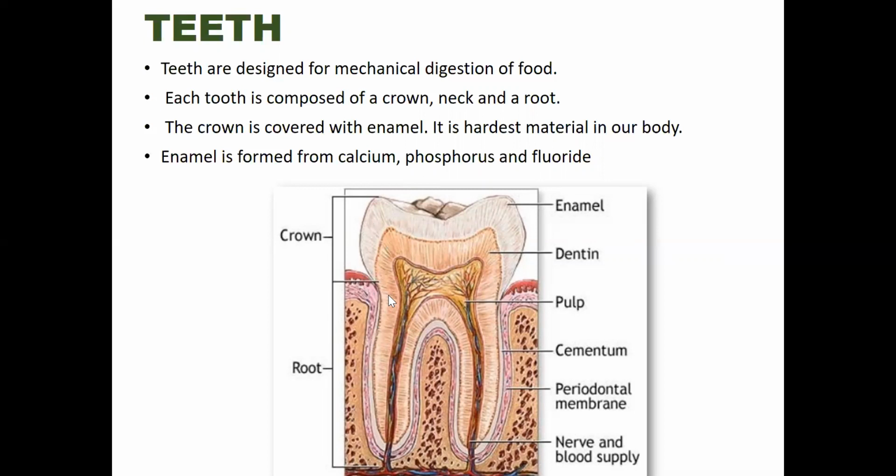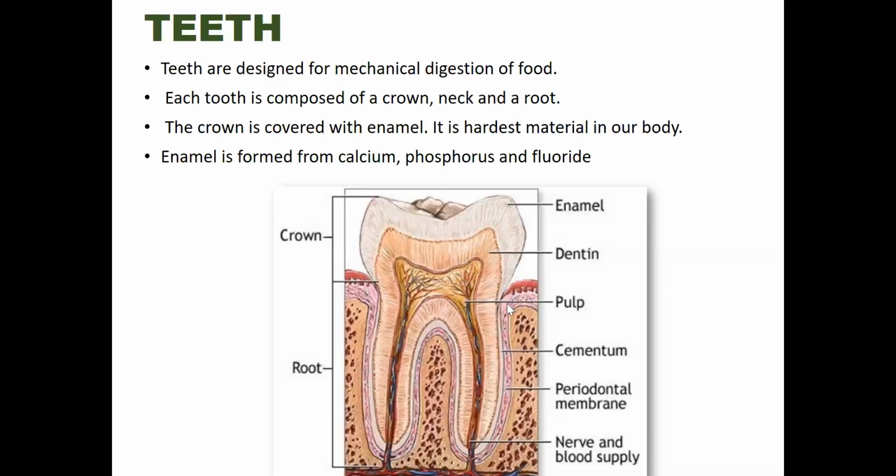Each tooth is composed of several components, like dentine. Dentine, the main part of the tooth, consists of hard substances. It is located just beneath the enamel, in this region. Enamel I've already discussed as the outermost layer, and both dentine and enamel are composed of calcium, phosphorus, and fluorides.